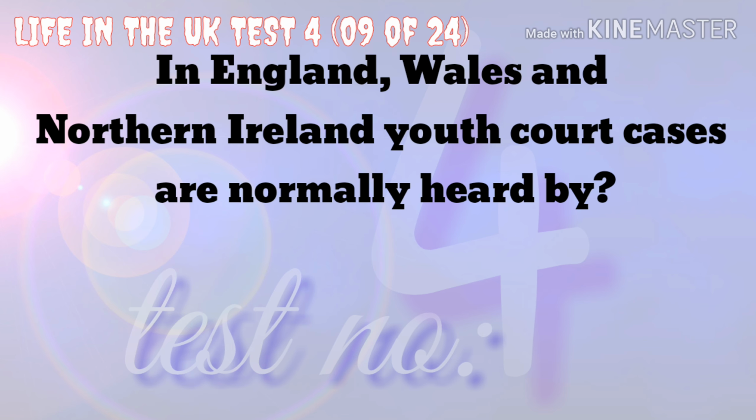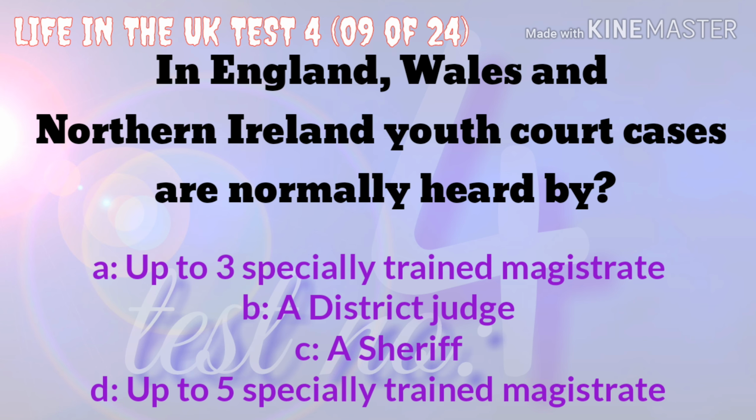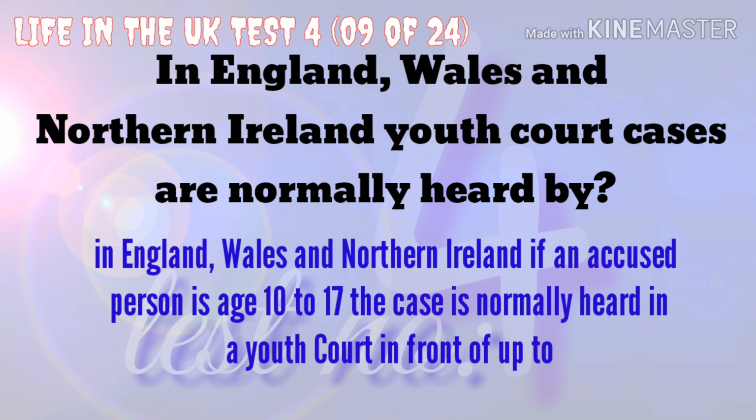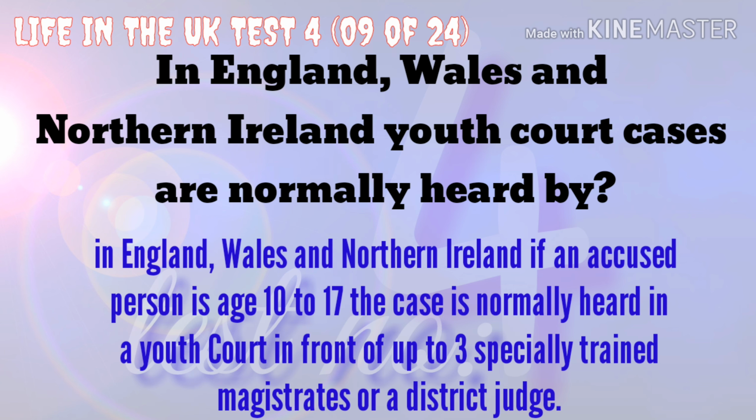In England, Wales and Northern Ireland, youth court cases are normally heard by up to 3 specially trained magistrates, a district judge, a sheriff, or up to 5 specially trained magistrates. In England, Wales and Northern Ireland, if an accused person is aged 10 to 17, the case is normally heard in a youth court in front of up to 3 specially trained magistrates or a district judge.